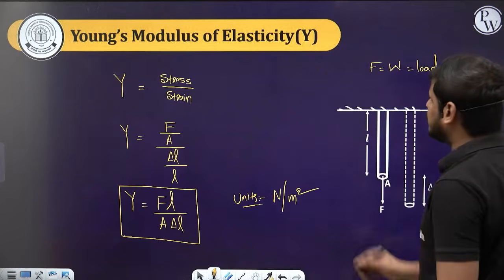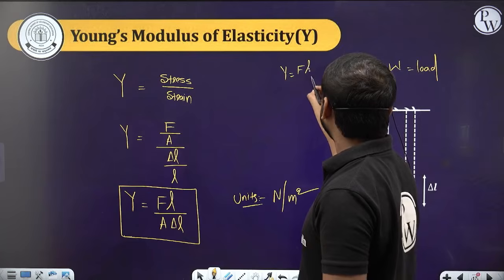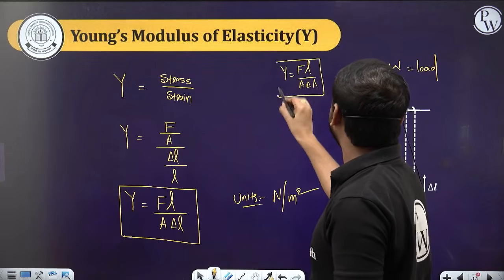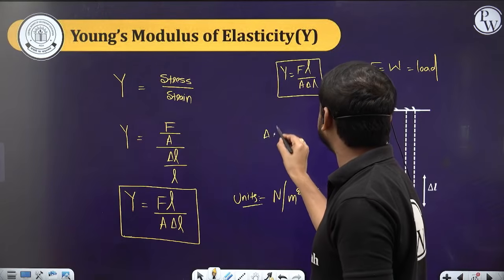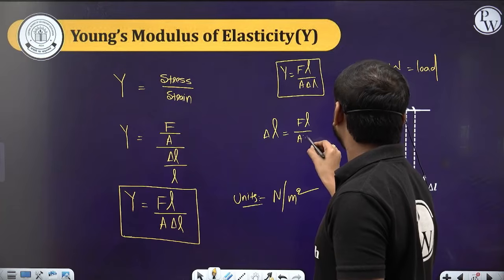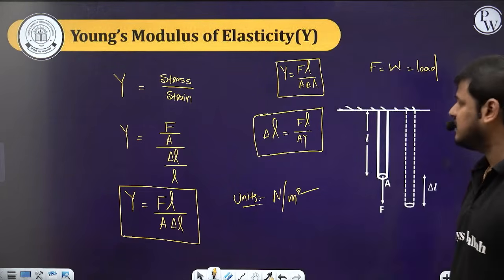From now you should remember this formula. What is Young's modulus of elasticity? FL by A delta L. So if they ask you to find the delta L formula, the change in length, it is FL by AY.